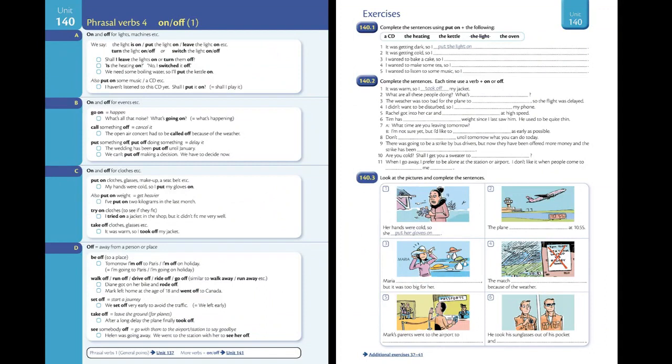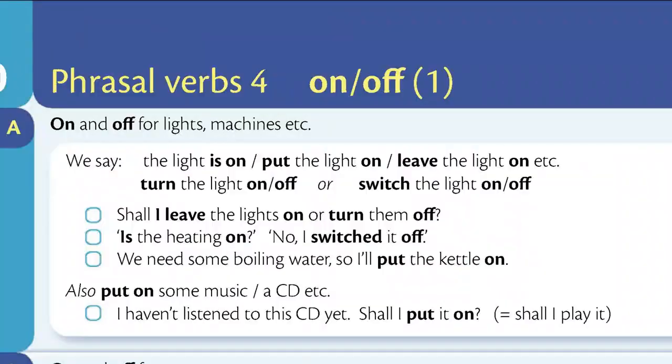Unit 140. Phrasal verbs 4. On, off. 1. Section A. On and off for lights, machines, etc. We say the light is on. Put the light on. Leave the light on, etc. Turn the light on or turn the light off or switch the light on or switch the light off. Shall I leave the lights on or turn them off? Is the heating on? No, I switched it off.